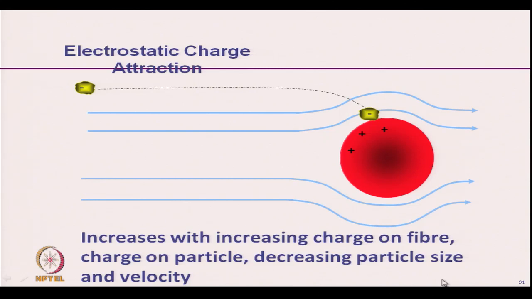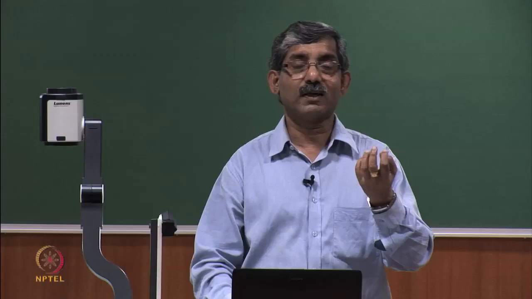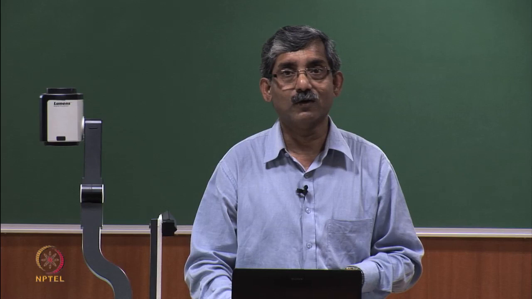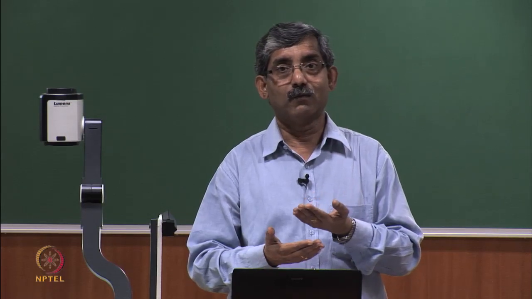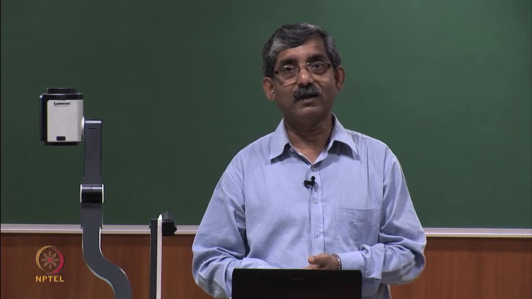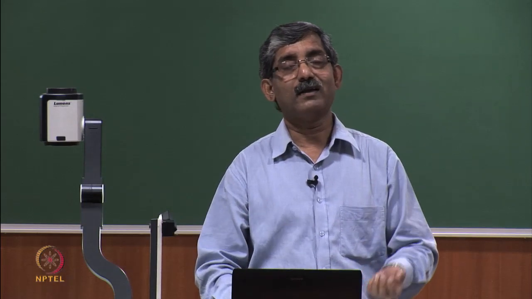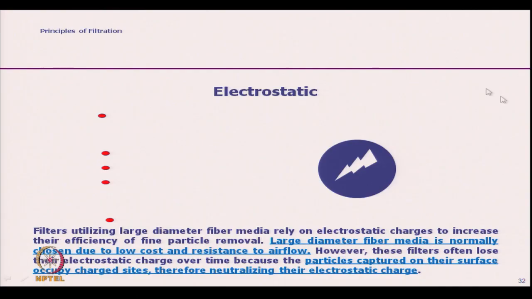Okay. So, for a smaller particle the attraction will be more because it will try to attach to the fiber surface, and also if the velocity is less. So, the electrostatic principle works with coarser fiber, smaller particles and lower velocity. This is an electrically charged fiber.